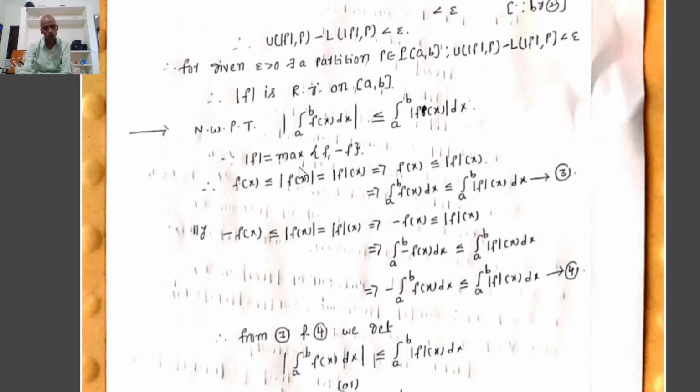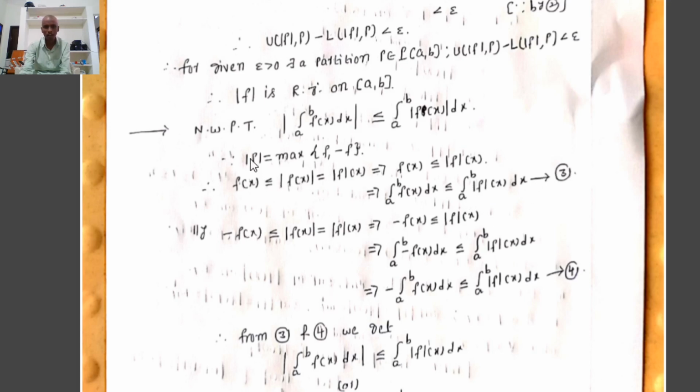Since mod f equals the greatest value of f comma minus f, that implies always mod f is greater than or equal to f, and mod f is greater than or equal to minus f. Therefore, f of x is less than or equal to modulus of f of x, that implies f of x must be less than or equal to mod f of x. Taking integration on both sides, integration a to b f of x dx is less than or equal to integration a to b mod f of x dx. It is equation number 3.